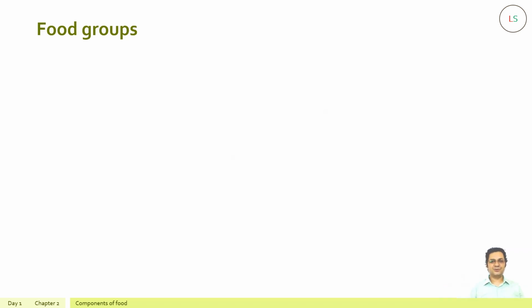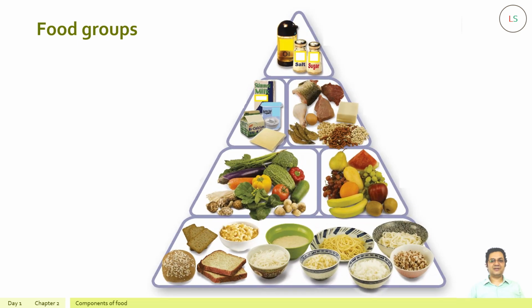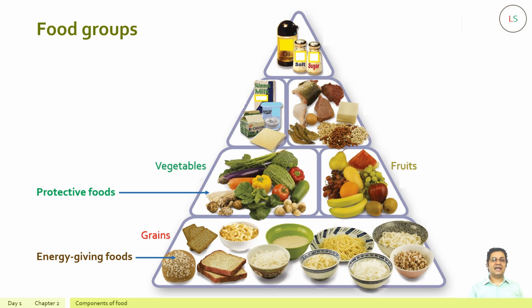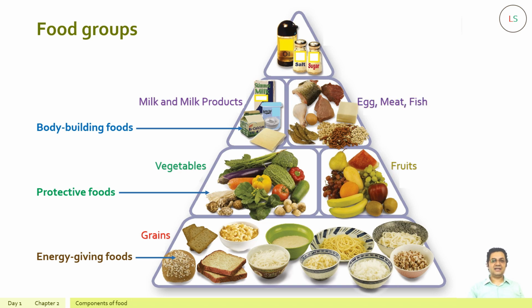So here we have the food groups. We are going to study it in the form of a pyramid, and that is how we call it a food pyramid. Now this food pyramid contains all the food items that we consume. The first part being the energy giving foods which we obtain from the grains. Second being the protective food which is obtained from the fruits and vegetables. And the third one being the body building food which we obtain from milk and milk products and egg, meat and fish. Apart from these three, we also require fat or oil, sugar and salt.